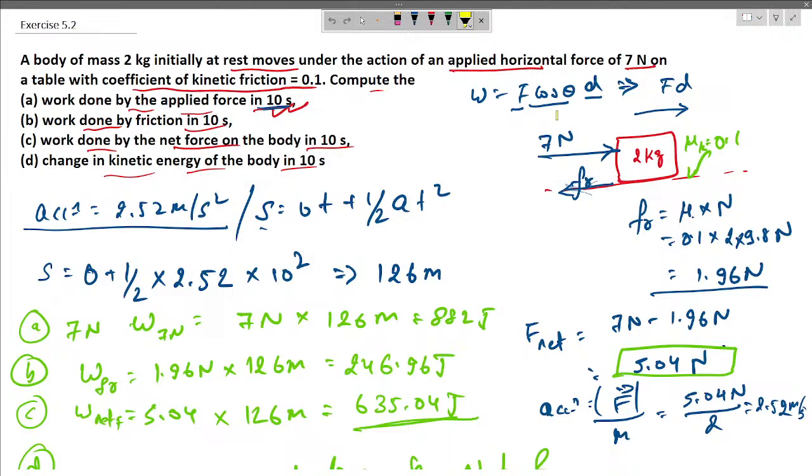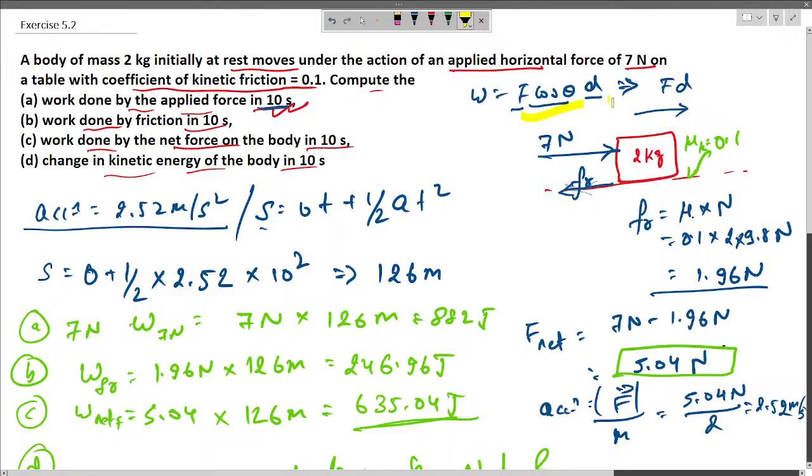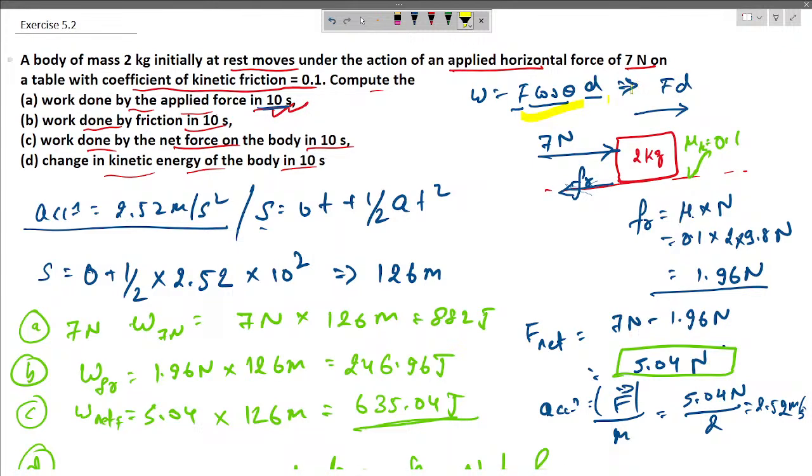We know the formula for work done is the component of force along the displacement times the displacement, or in vector notation it is F dot D, which is the dot product, so F cos theta D. Now in the first scenario, we need the work done by the applied force in 10 seconds.